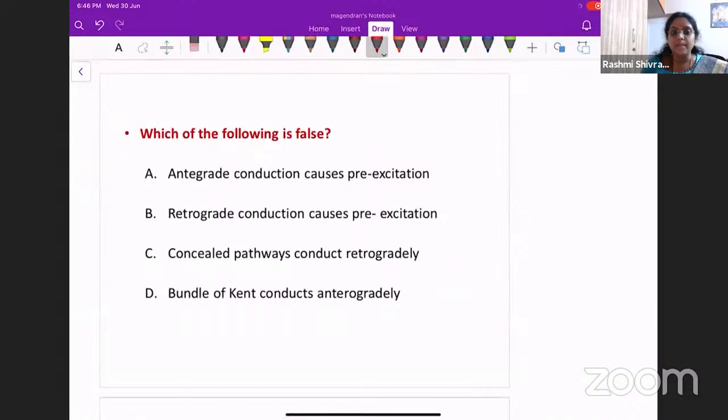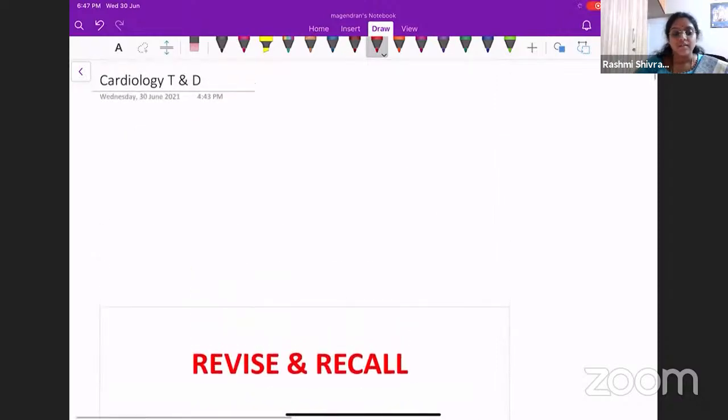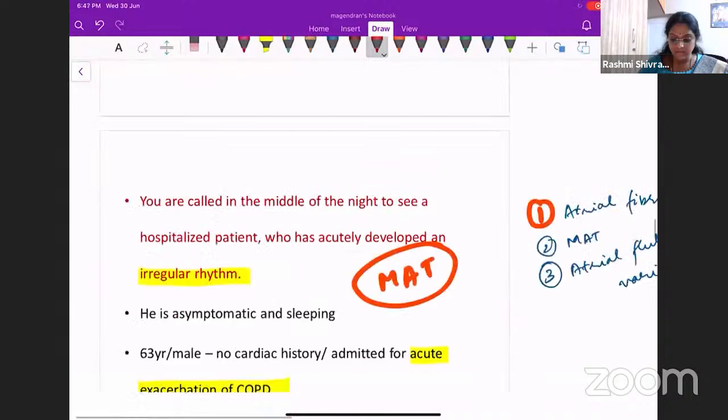So which of the following statements is false? Antegrade conduction causes pre-excitation. Retrograde conduction causes pre-excitation. Concealed pathways conduct retrogradely. Bundle of Kent conducts anterogradely. So I'll give you a few minutes. You can just think over this question and put your thoughts together and answer. If you think logically, you will be able to arrive at the answer. So let me know what it is.